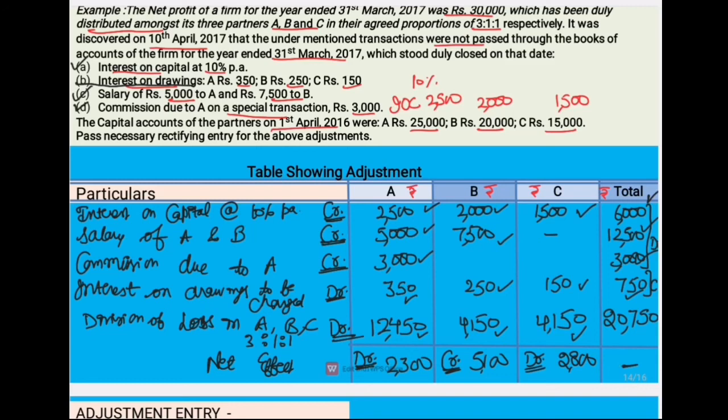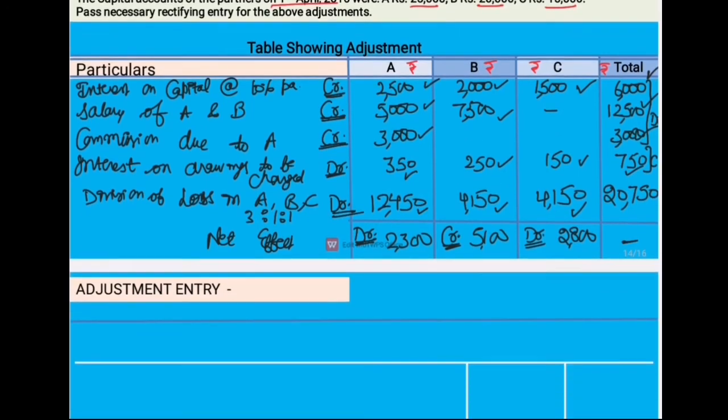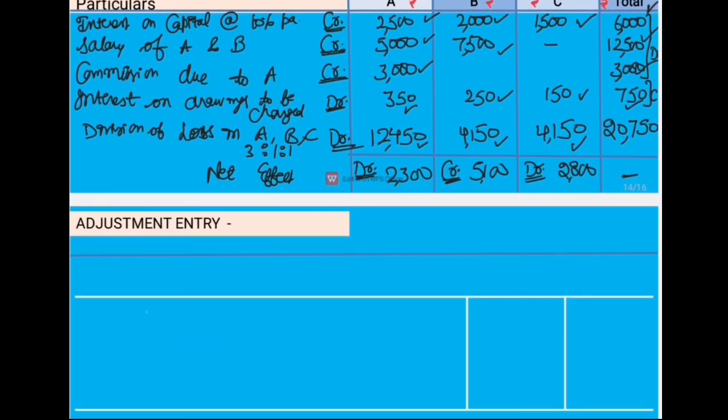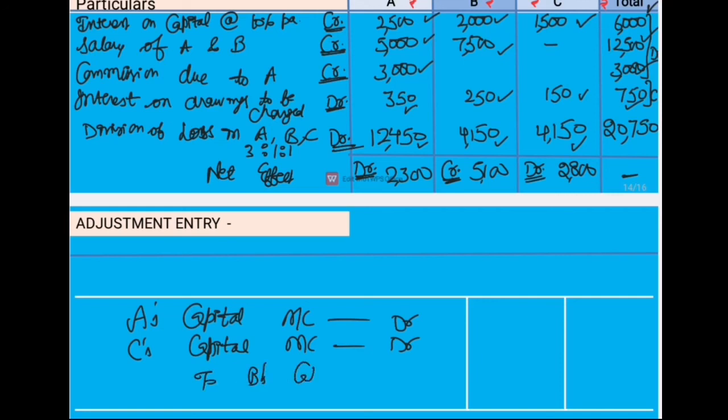So finally, if we see, A is debited with rupees 2,300, B is credited with rupees 5,100 and C is again debited with rupees 2,800. So we will pass the adjustment entry as A's capital account debit, then C's capital account debit, and to B's capital account, B is being credited.